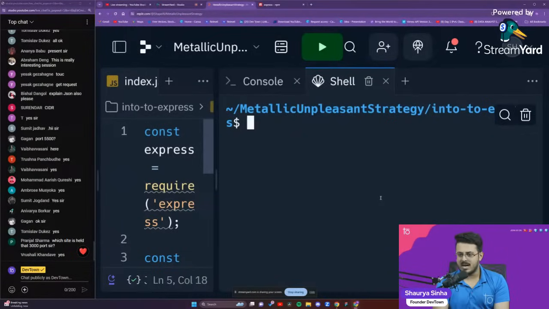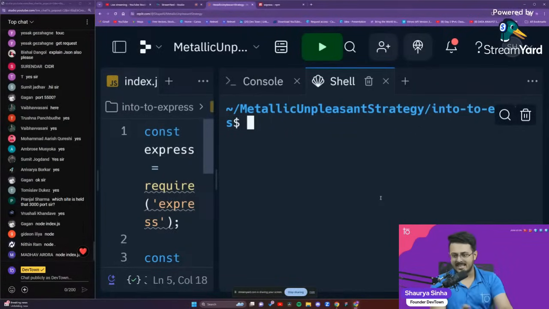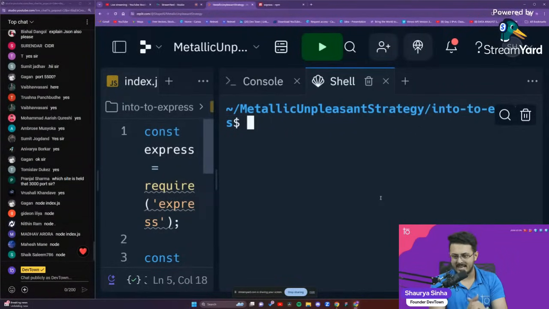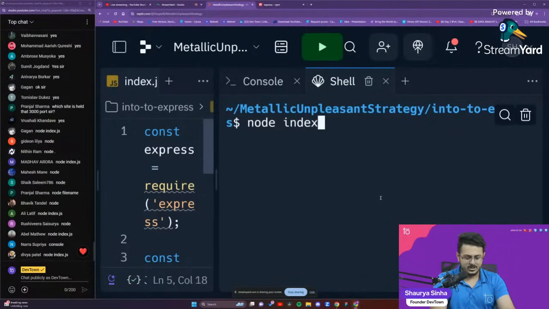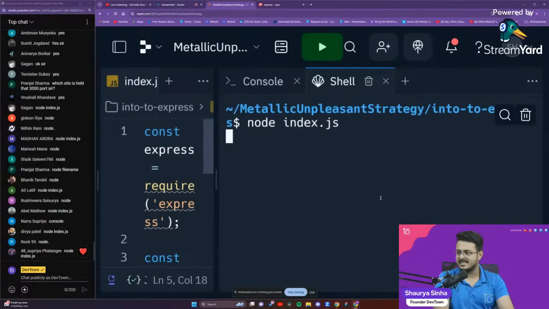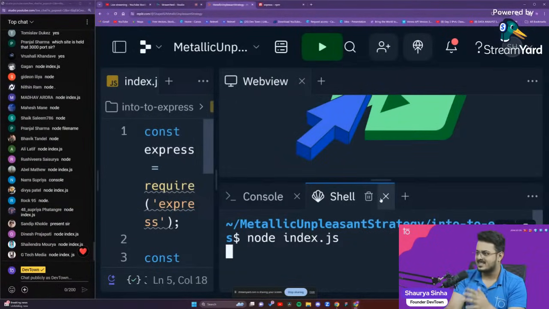What is the command to run a particular file? For example, I want to run the file called index.js. What is the command for that, guys? I've already taught you guys this. This is not new. Great Gagan, great Nitin, great Elia. Yes, it is node index.js. Amazing, guys.